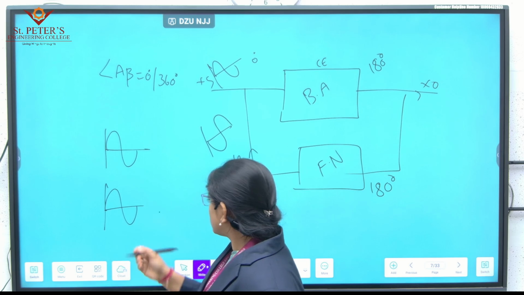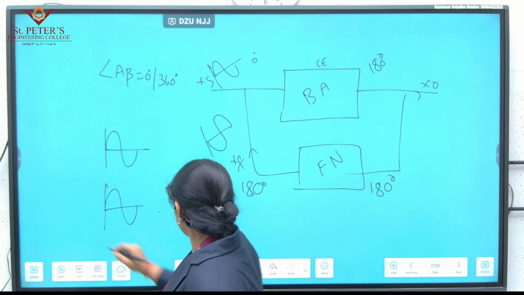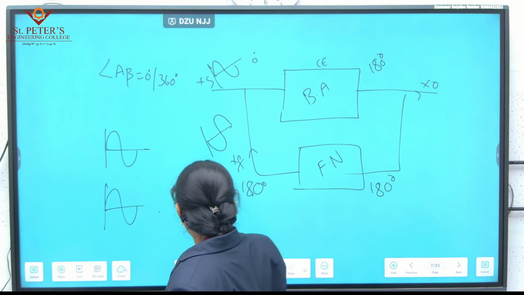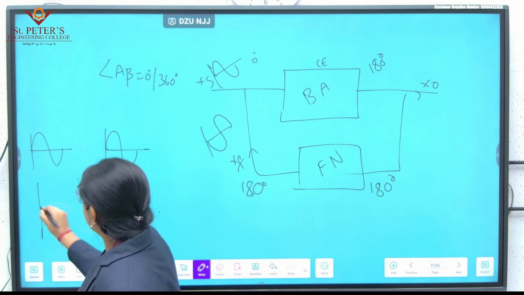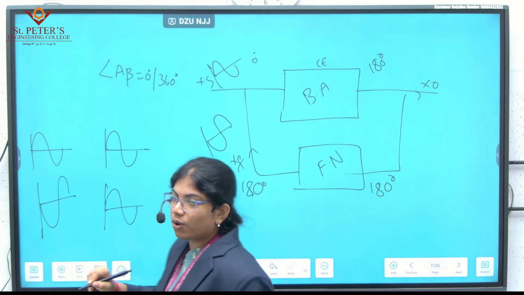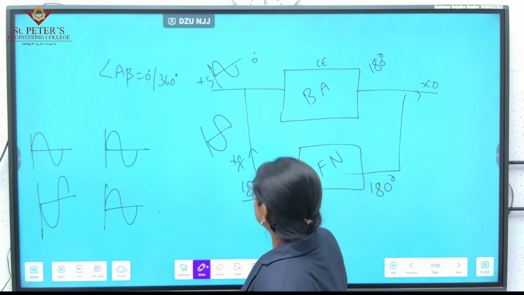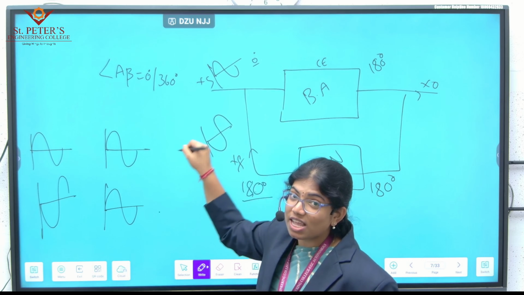If the waveforms are out of phase, then they have to be, okay, now it is 180 degrees here, here it is 0 degrees, that means they are out of phase.